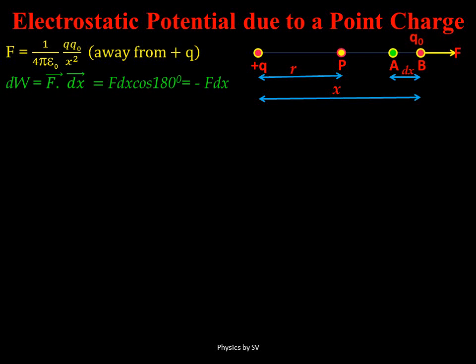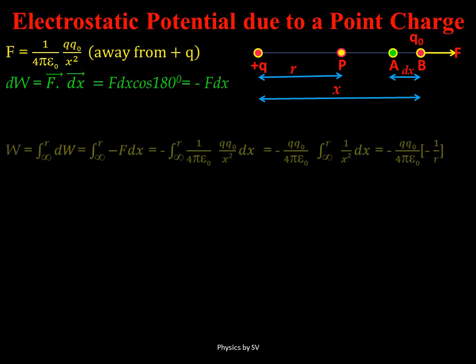Now we need to calculate the work done in moving a test charge through this infinitesimally small distance, that is dx, and we assume that during this distance the force is constant. So hence we could define the work done dW as the dot product of force and displacement. Again, the angle between these two is 180 degrees, so we get dW as minus f dx.